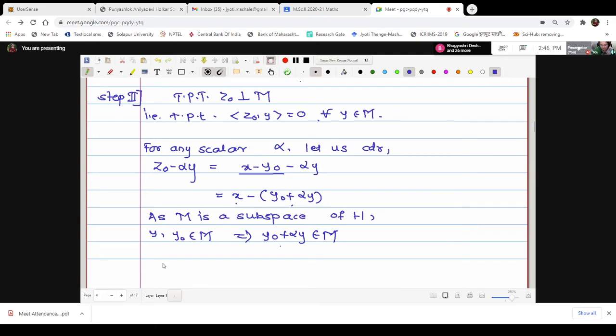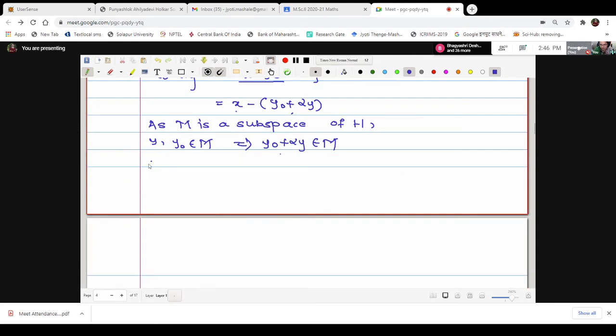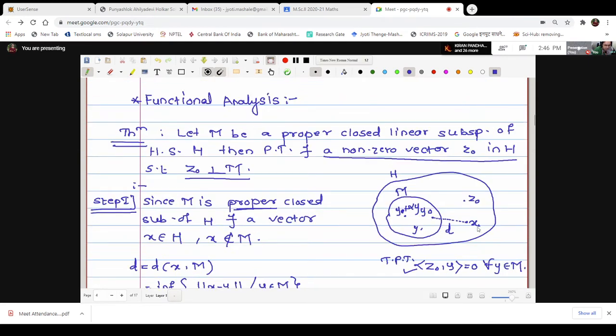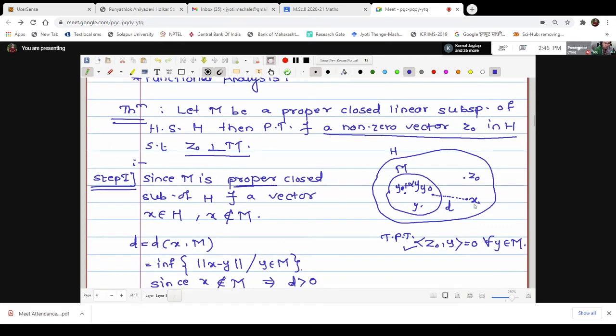And now if we find the distance between the two vectors, what is the value? Norm of x minus y0 plus alpha y. That is the distance between a vector x and an arbitrary vector in M, or a particular vector y0 plus alpha y. What about the distance? Surely the distance is greater or equal to D. Why are we writing equal to D? Because for alpha equal to 0, this vector coincides with y0. If it coincides with y0, the distance is exactly D. If it doesn't, then it is greater than D.